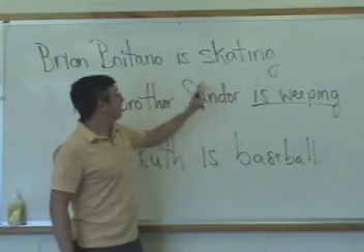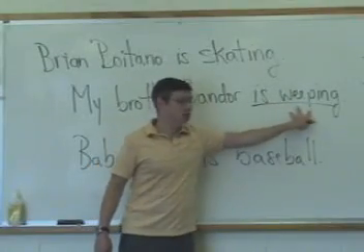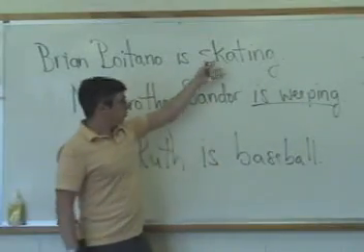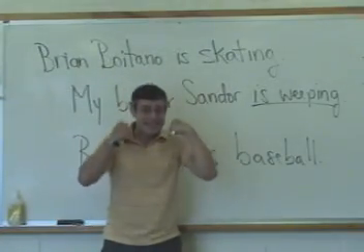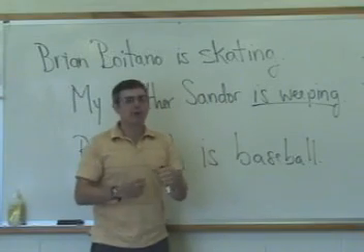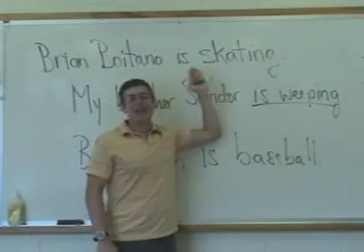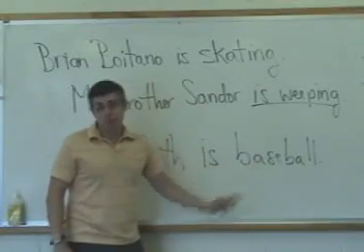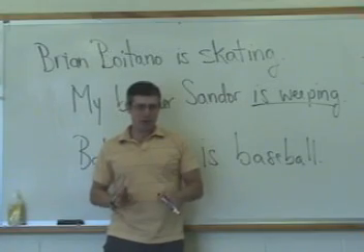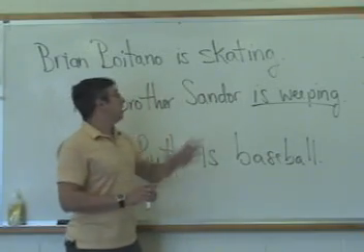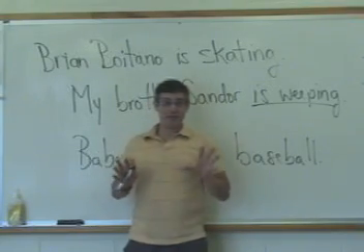But in that case, unlike in this sentence where the verb is 2 words long and weeping or skating is a present participle, if you want to say Brian Boitano, he is skating, he is the sport itself. Skating then is a gerund. It is a noun, just as baseball is a noun in the sentence Babe Ruth is baseball. So, 2 ways to construe this very simple sentence, Brian Boitano is skating.